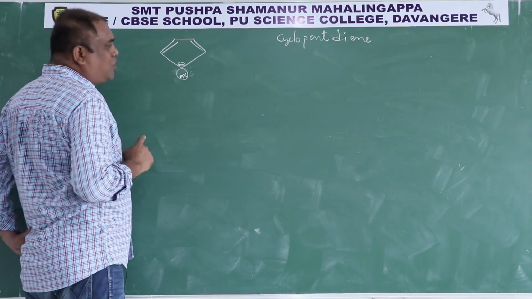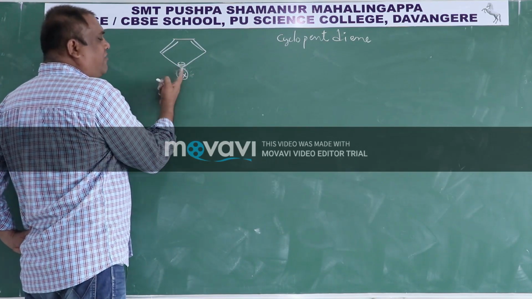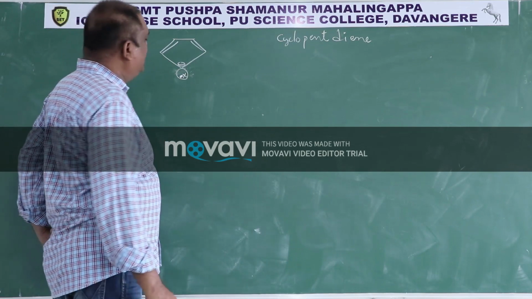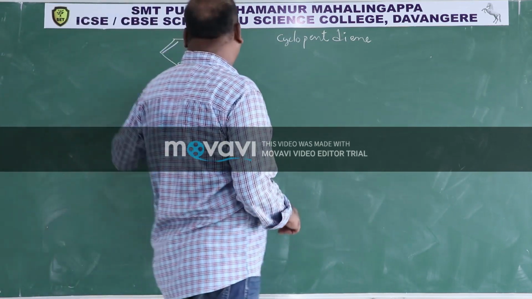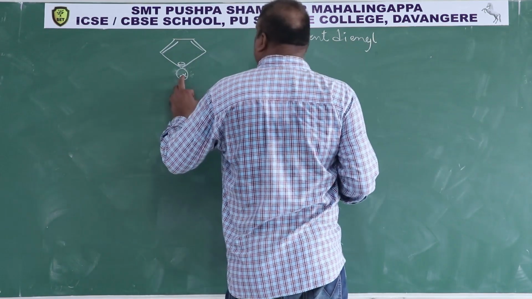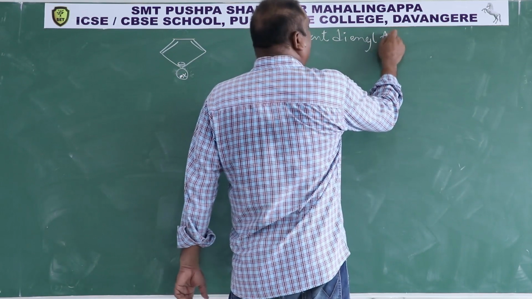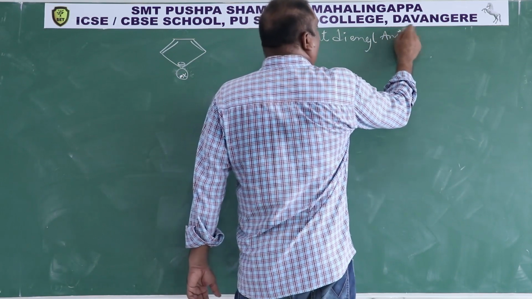I told you so many times, anywhere a carbon is carrying a negative charge, that carbon will have a lone pair like this. So hydrogen is removed, and it is cyclopentadienyl now. Earlier it was cation, it is anion now. Cyclopentadienyl anion.